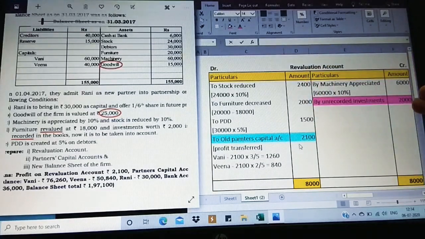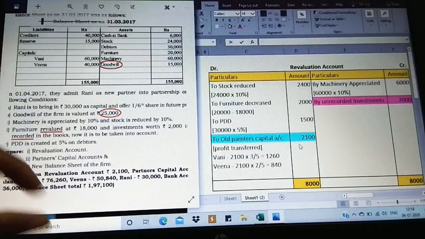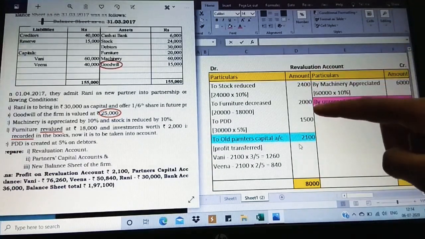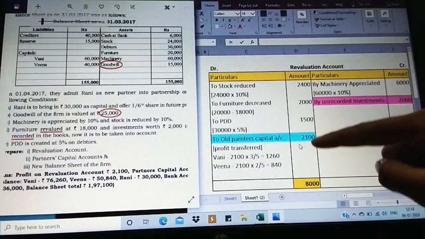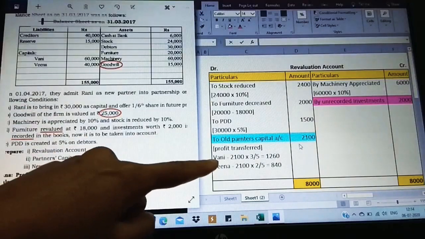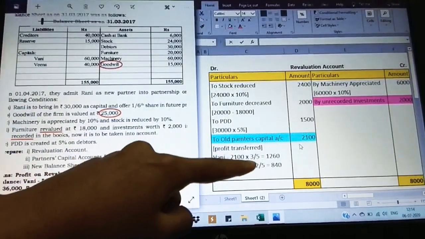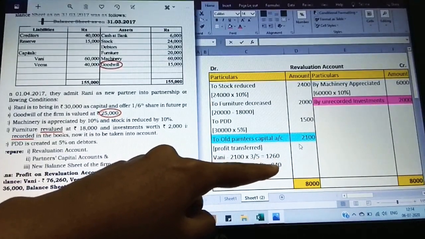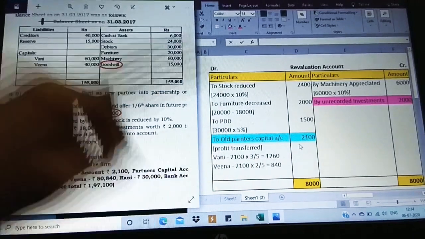So apart from this, comparing the debit side of these three values and the two values, that is two items of machinery and investment, I guess the credit side is greater. 8,000 is the value I get. So what I do, I'm going to take the same total of 8,000 on the debit side. After the deduction of the debit items value, I get 2,100 as excess, a profit to be transferred to the old partners' capital account. So I've transferred to Vani and Veena in their old ratio, and I get the values distributed as 1,260 and 840 for Vani and Veena.